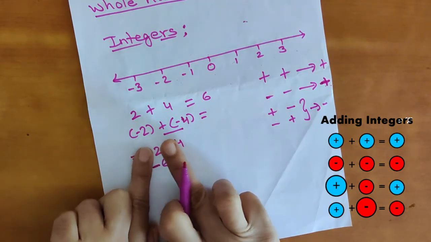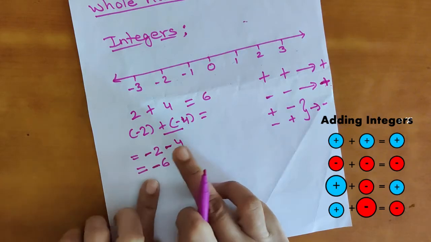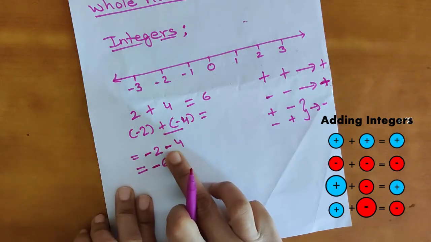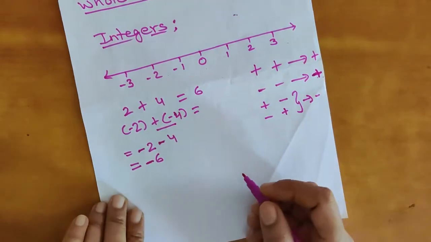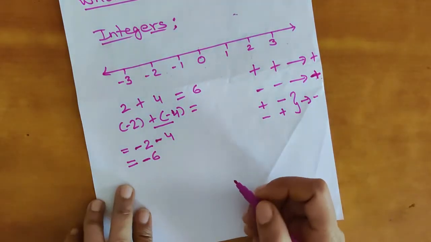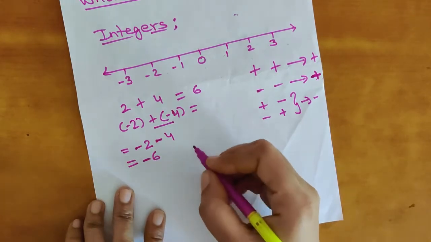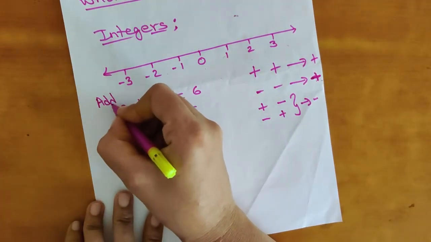Without sign we have to see which number is bigger. 4 is carrying the negative sign. Here both are negative, so we will do addition but the sign will be negative. Okay, so this was about addition. Now subtraction.